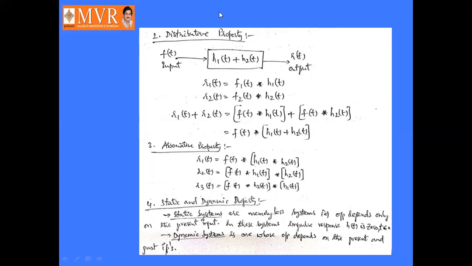They take input and give output, and the output depends only on the present input. In this system, the impulse response h of t is zero for t not equal to zero.